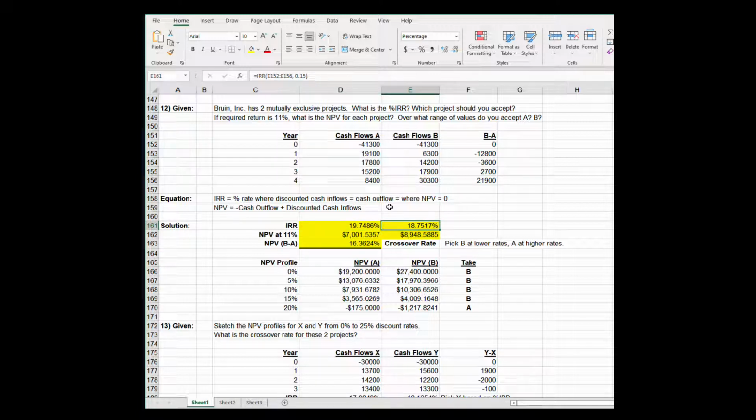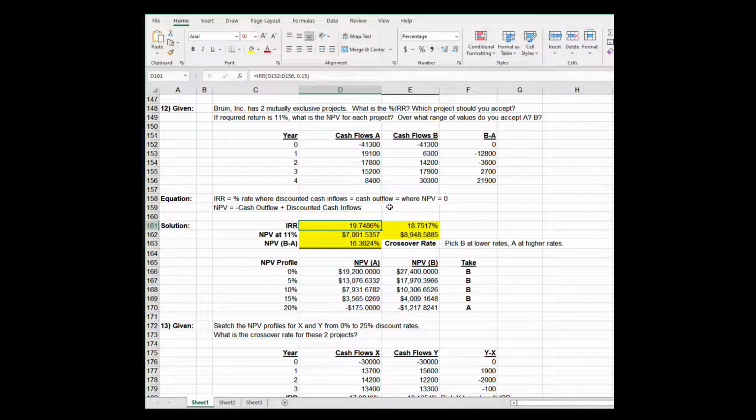NPV is 0. For project B, that IRR is 18.7517. Again, I can use the IRR formula to solve for that. What is the NPV at 11%? So I just discount all those cash inflows by 1.11, 1.11 squared, 1.11 cubed, 1.11 fourth, and I come up with an NPV at 11% for project A of 7,001.54, and for project B, I get an NPV of 8,948.59, and I see in this case, whereas using the